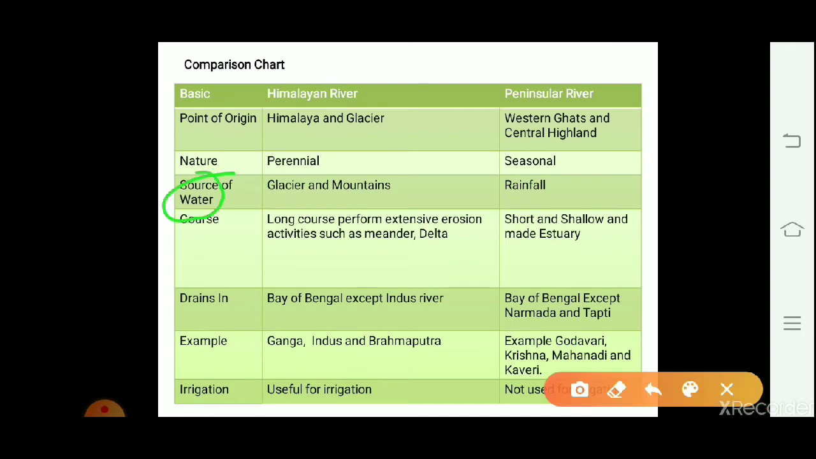Then source of water. As we know, Himalayan rivers are perennial, that's why they get water from glaciers as well as rain. Whereas the peninsular plateau rivers are seasonal, that's why their source of water is only rainfall. It means the amount of water which they carry is extremely reduced during the dry season. Then course. Course means how much area they have covered. The Himalayan rivers have a long course and they also perform extensive erosional activities, such as they form meanders and deltas.